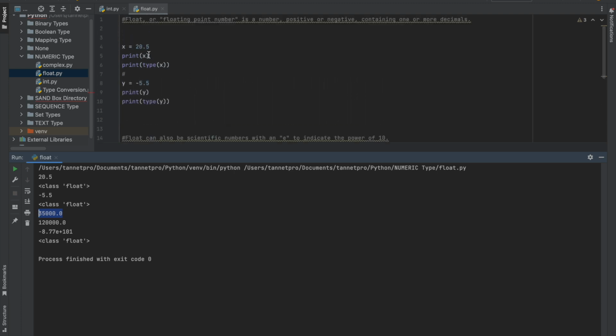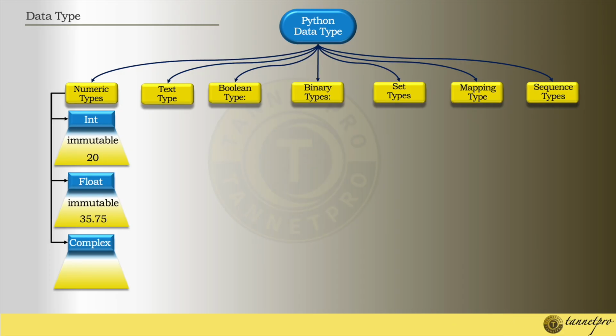So float is clear. Any value with a decimal point can be treated as a float. It's okay, it's easy. I might be a little faster to save time. So float is done. Now let's start with complex.